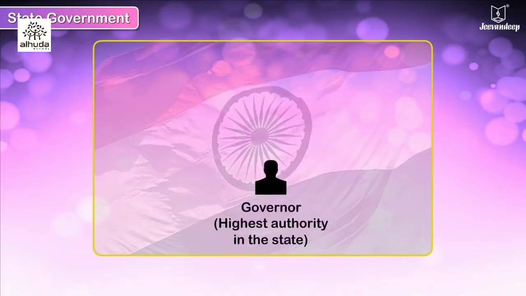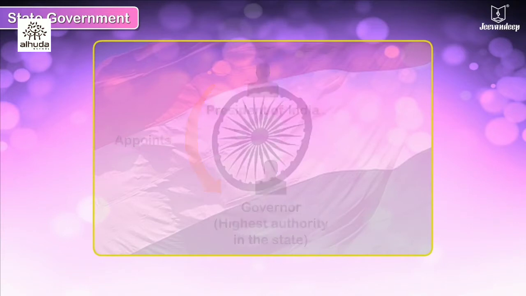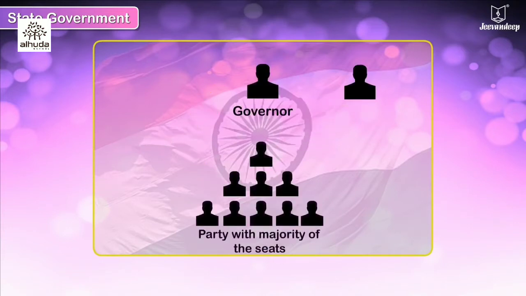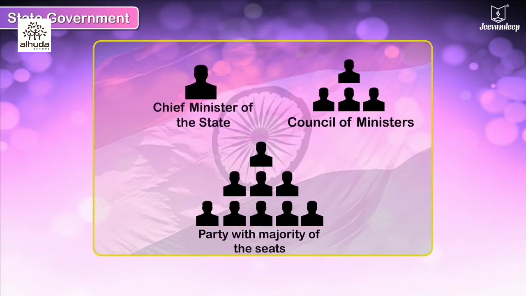The governor is the highest authority in the state. The President of India appoints the governor. The governor appoints the leader of the party with majority of the seats as the chief minister of the state. The council of ministers is then selected by the chief minister.